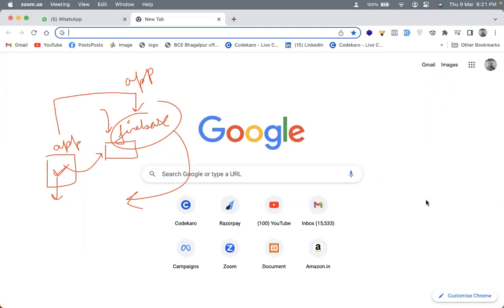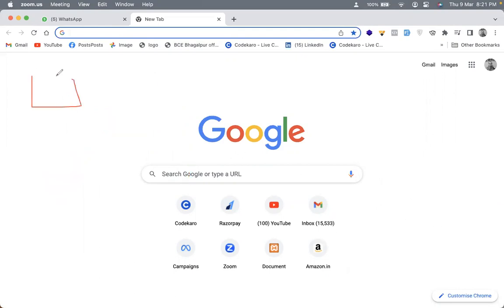So we are going to create a meeting application where we can actually create a meeting. It's a kind of project for, let's say, an internal website for a company, XYZ, or let's say Code Karo.